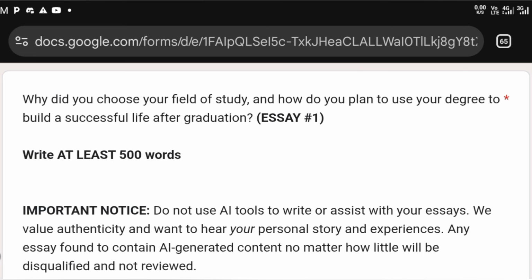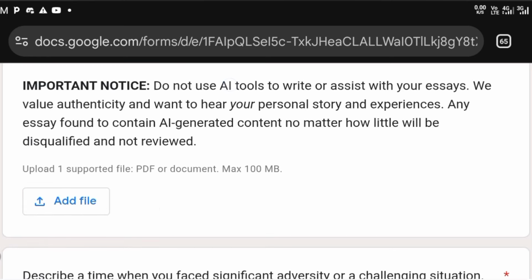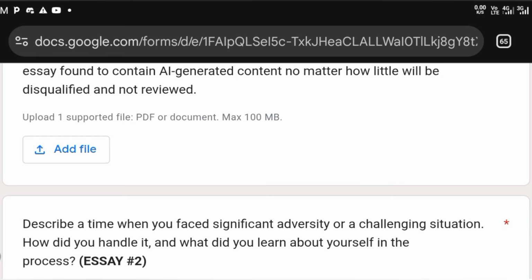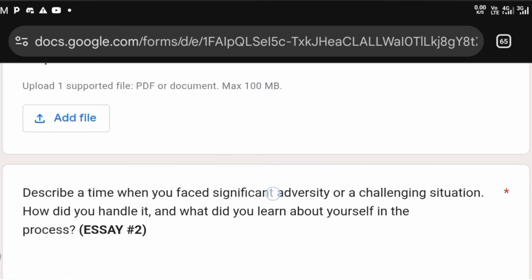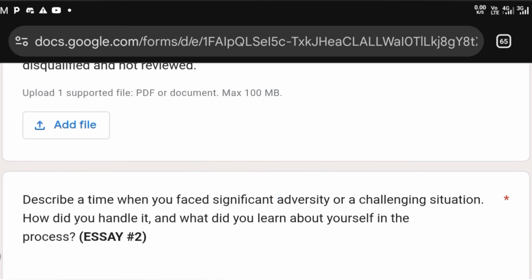Now, after you write the story behind your choosing of your field of study, then you talk about how you plan to use that field of study to build a successful life after graduation. You know, you have to put it all there as well. So after you're done, then you actually upload the document here. Mind you, the documents must be a maximum of 100 megabytes. If it's more than 100 megabytes, you will not be able to upload it here.